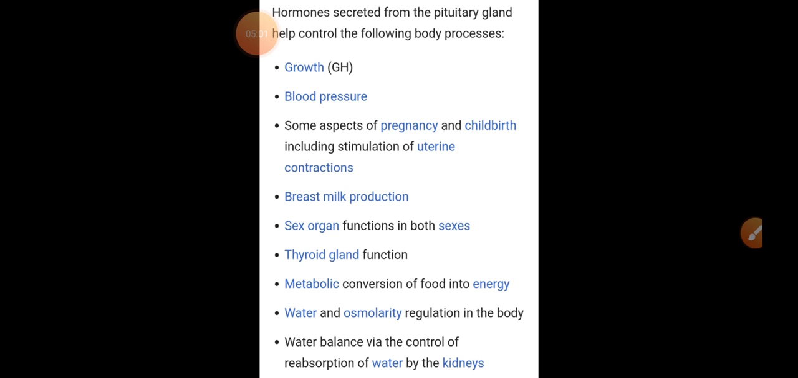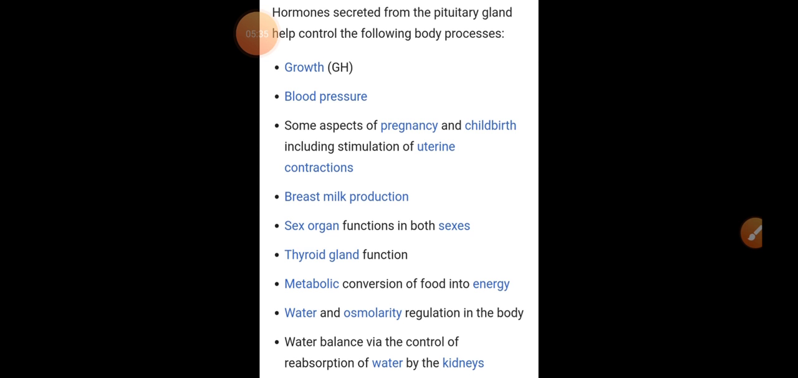And the last one is water balance via control of reabsorption of water by the kidney. This excretion, we did this also. Whatever excess water is there, it has to be reabsorbed. Again, this reabsorption is done with the help of specific hormones which are secreted by the pituitary gland. So all these are the functions which your pituitary gland is doing in your body.